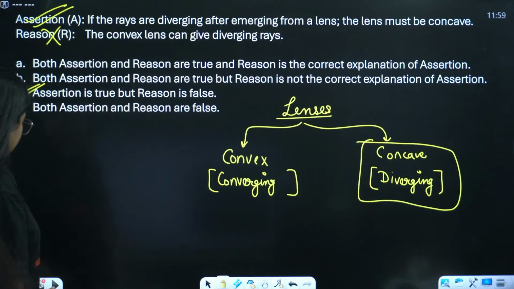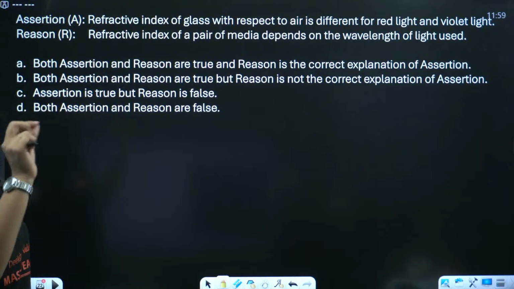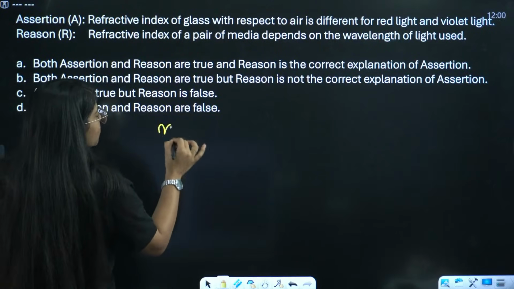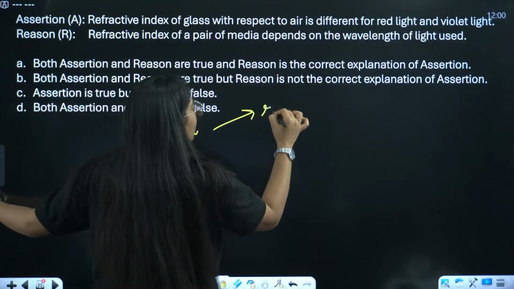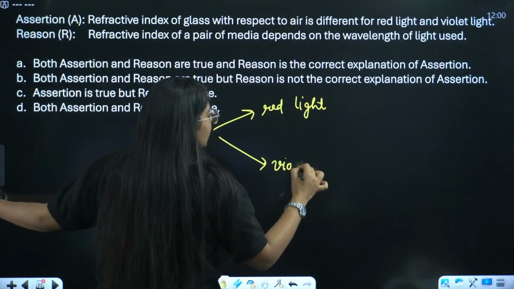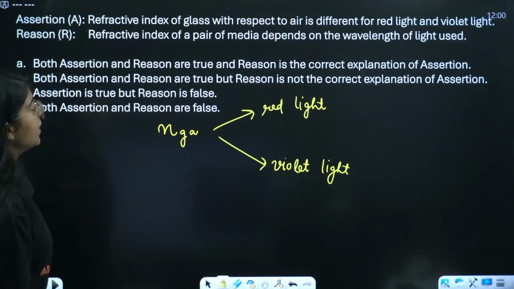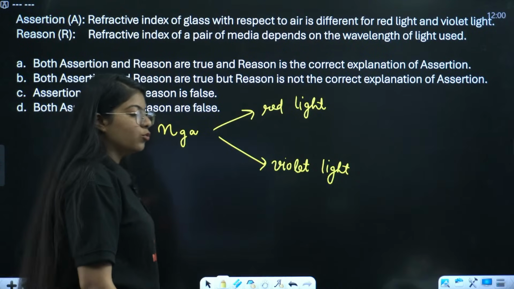Okay, let's see the next question we have. Assertion: refractive index of glass with respect to air is different for red light and violet light. Read it very carefully. Reason: refractive index of a pair of media depends on the wavelength of light used.